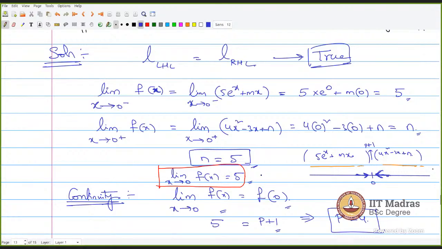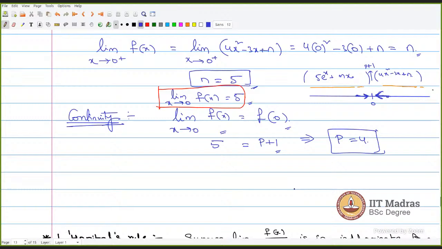For continuity, this particular limit value should be equal to f of 0. Sir, for calculating the value of m, I used L'Hospital's rule and calculated the left hand limit. I applied L'Hospital's rule and I got limit x tends to 0, 5 multiplied by e to power x plus m, because we have differentiated it, and then I put the value of x equals to 0.